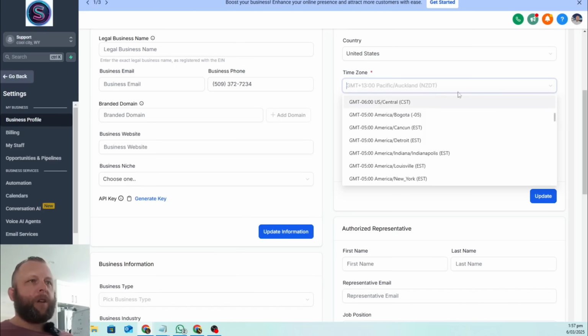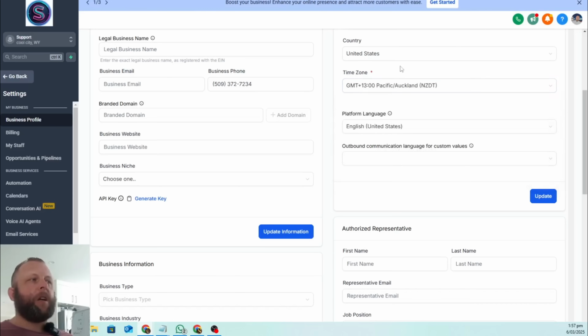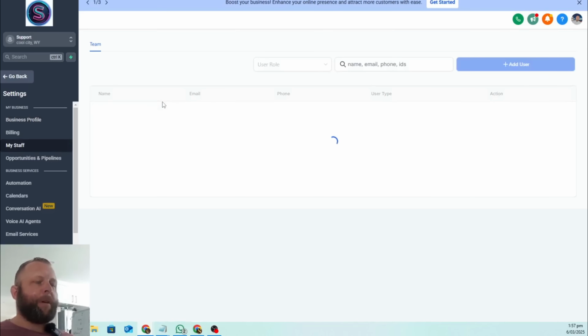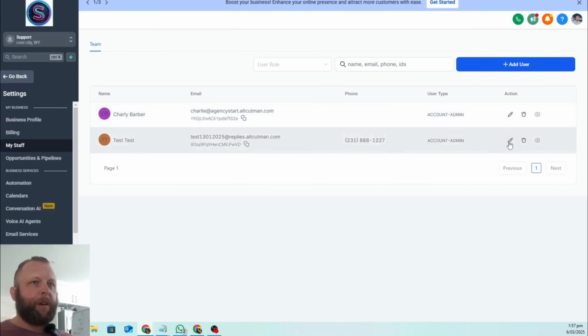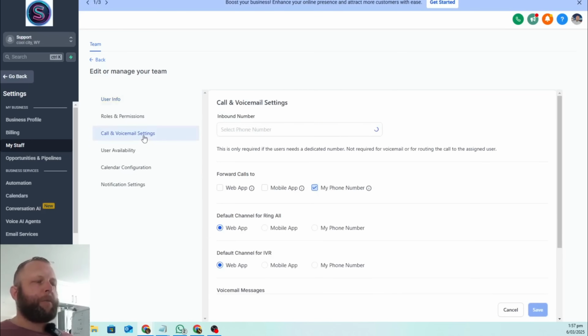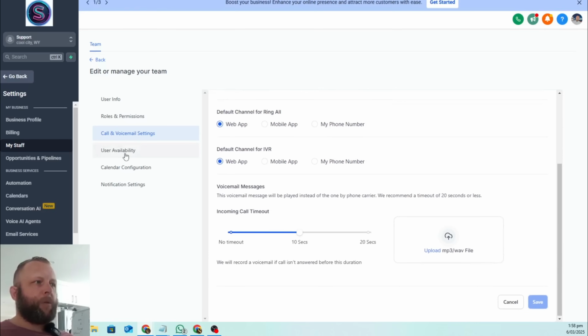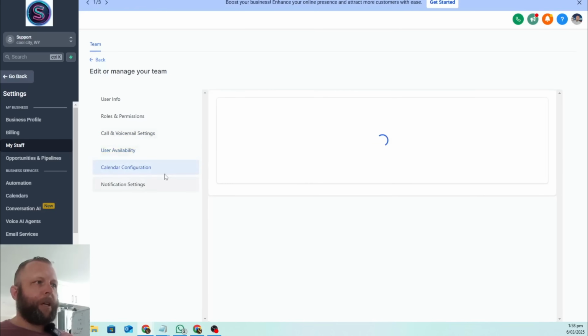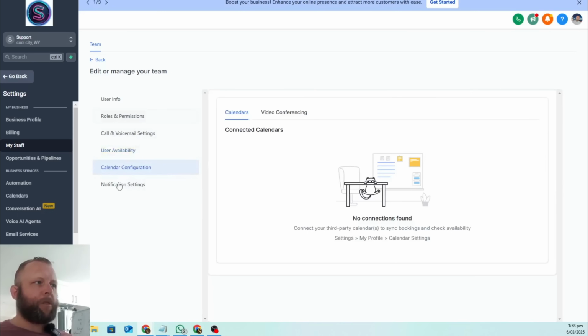You need to have this in the same time zone. You need to remember this time as well. Then your staff member needs to be in the same time zone. I'm not going to show you how to create staff members, or how to create calendars, but you need to remember that your staff member needs to be in the same time zone as well.